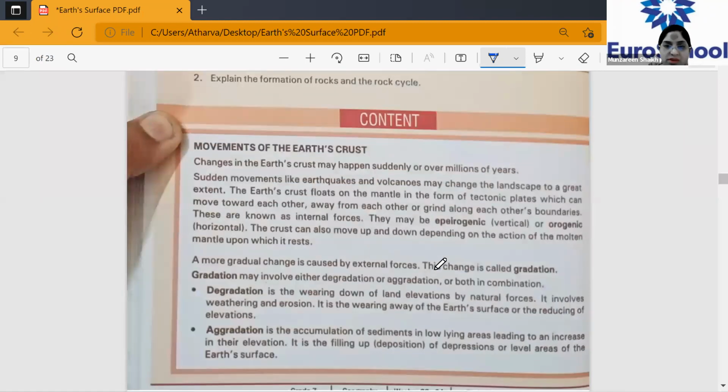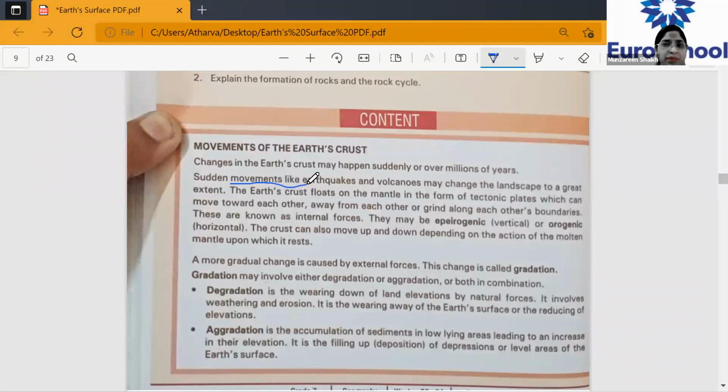Now, the movements of the Earth's crust. Changes in the Earth's crust may happen suddenly, or it may happen over millions of years. If there are sudden movements in the Earth's crust, like earthquakes or volcanoes, they may change the landscape to a greater extent. Please underline movements like earthquakes and volcanoes. They may change the landscape of the Earth to a greater extent.